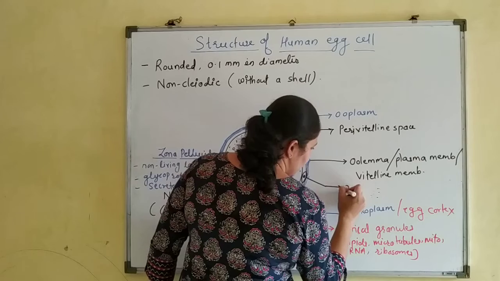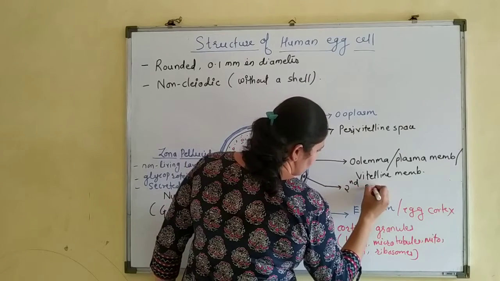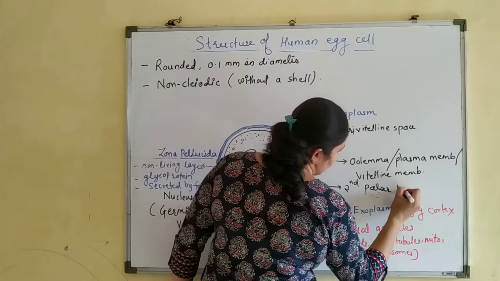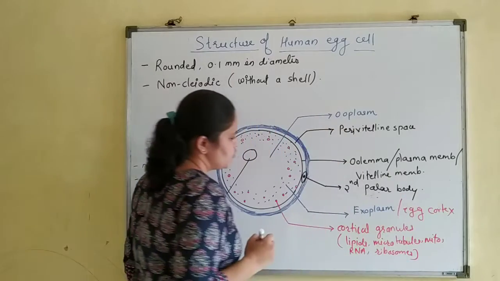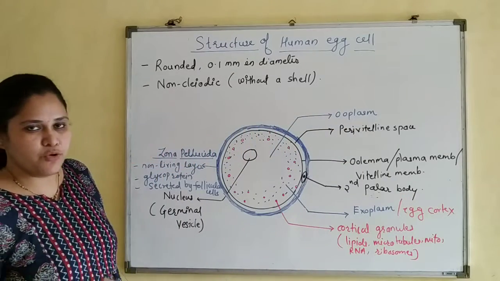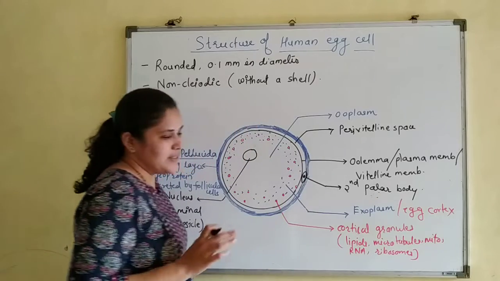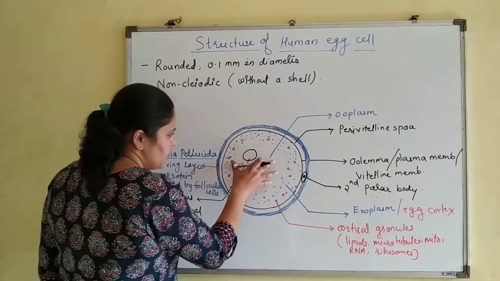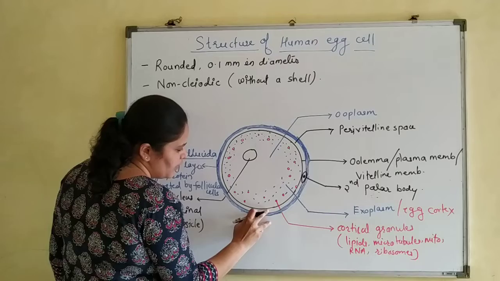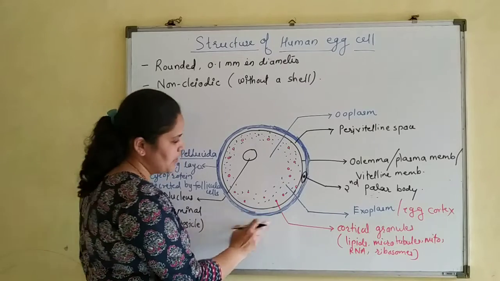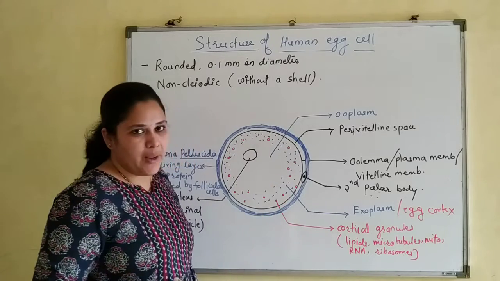That polar body remains attached, present in this perivitelline space. Fine. So outside the egg membrane is the perivitelline space, and outside that there is the zona pellucida.